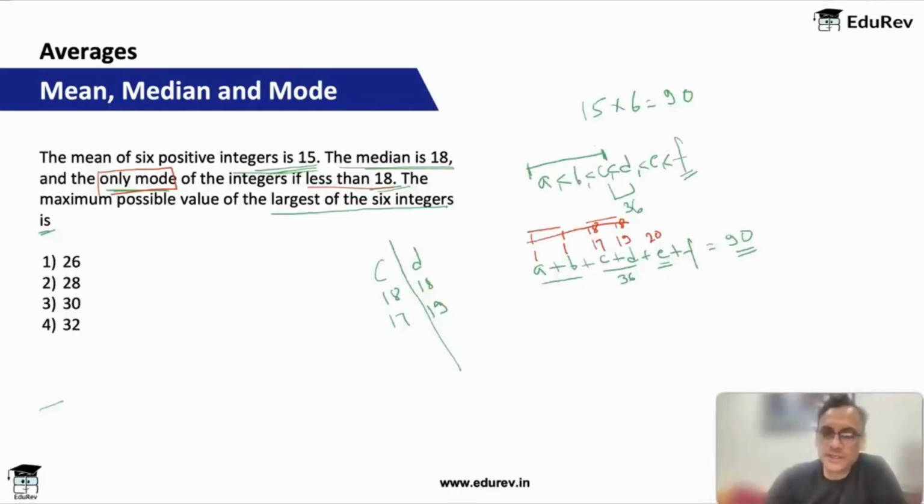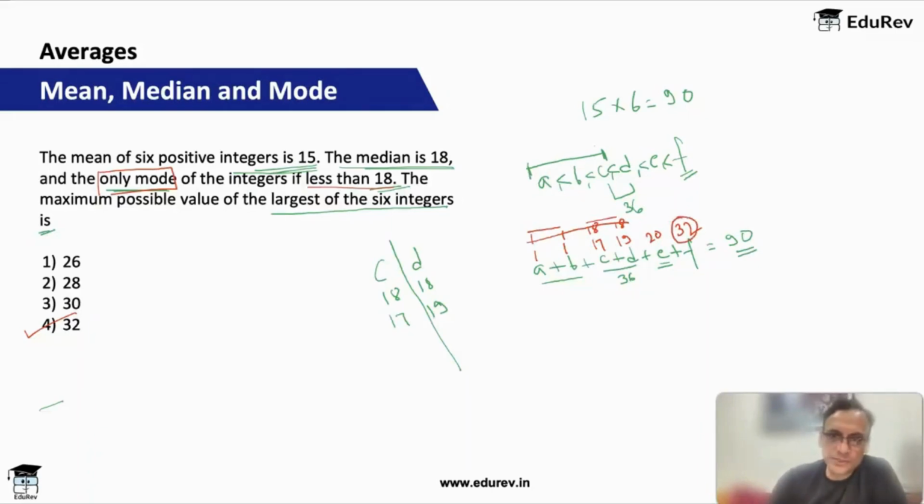So how much is this? 1 plus 1 is 2, 2 plus 17 is 19, 19 plus 19 is 38, 38 plus 20 is 58. So this is 58, and F can be 32. 58 plus 32 will make it 90. So the largest of the 6 integers can be 32. We have used very, very simple concepts, but that is how you can use them, and you will get 32 as the answer here.